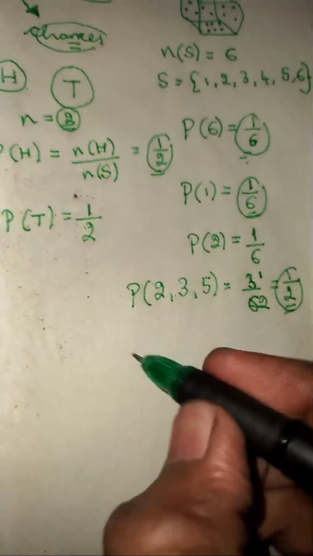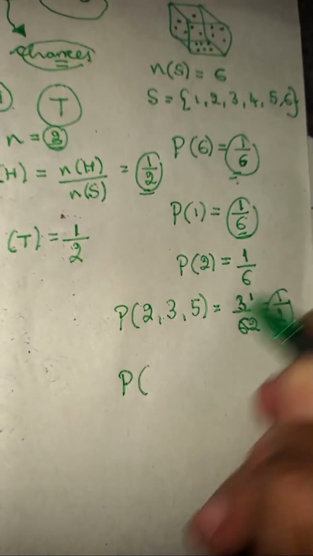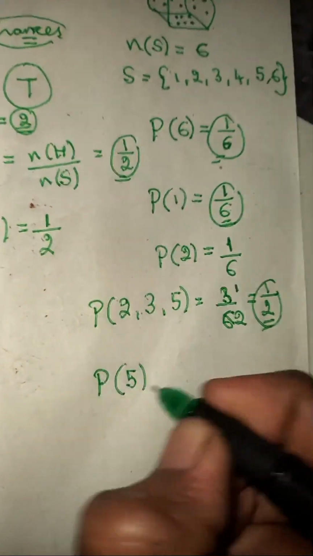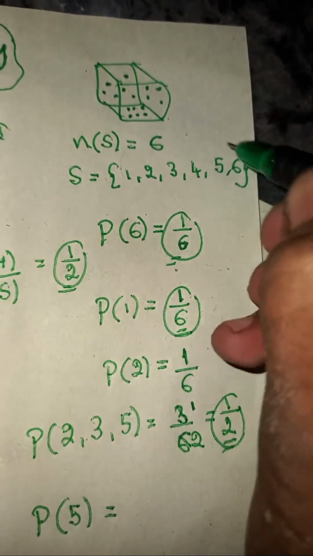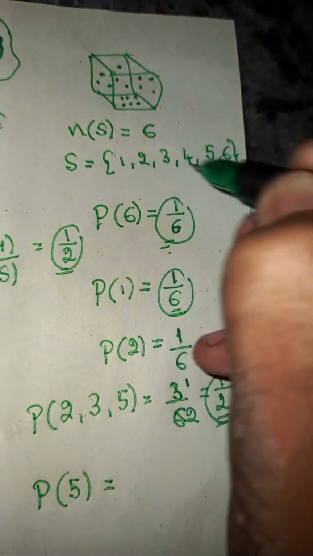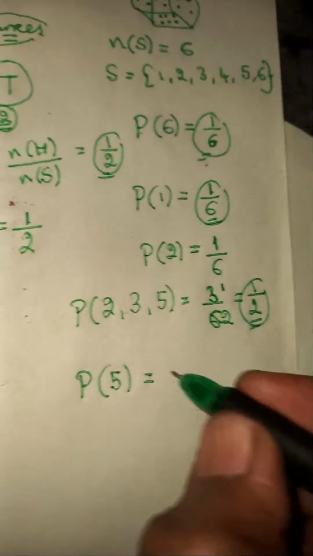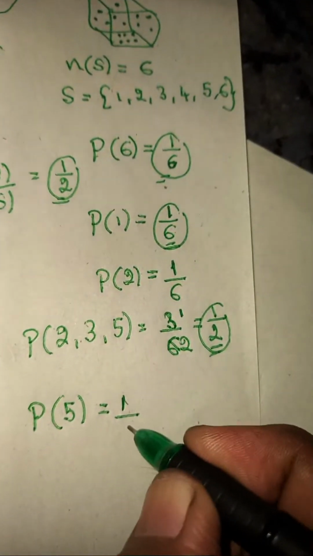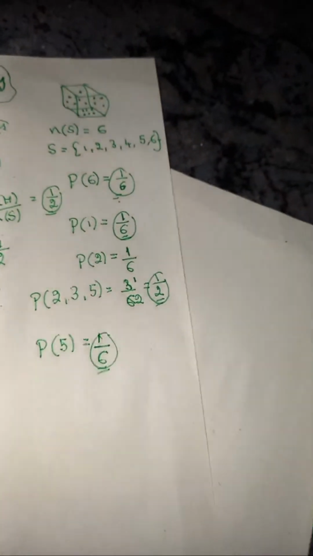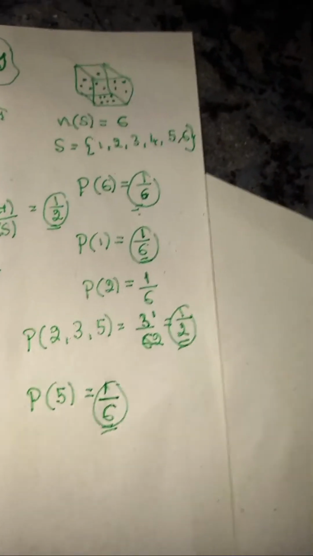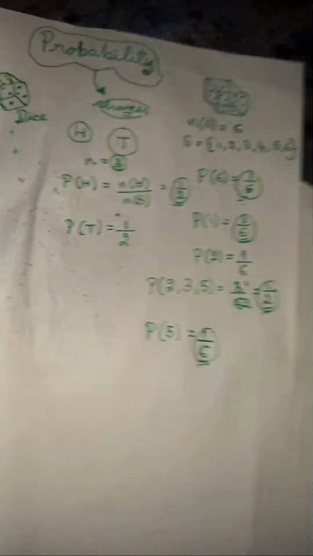Again they ask what is the probability of getting number 5. Just number 5, there is only one chance of 5 but totally 6 different chances, so it comes as 1 by 6. I'm going to take one more color. Now you can understand even more nicely.